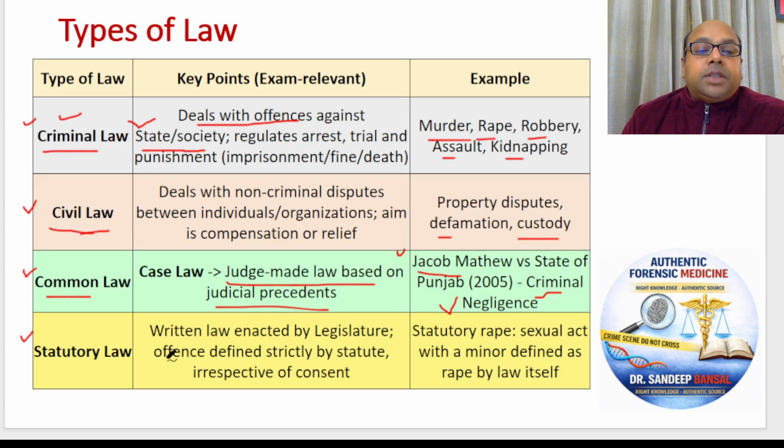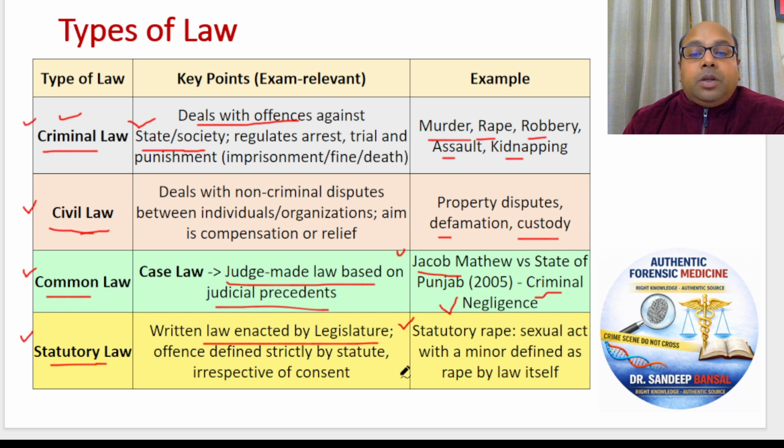So now coming to statutory law. These are the laws passed by the Parliament of India. What is a statute? Statute means something which has been passed by a statutory body like Parliament of India. For example, statutory rape. The Parliament of India passed the law that in case of a sexual act, if a female is below 18 years, even if she gives consent, even if the couple says it was a consensual act, it will be considered rape.